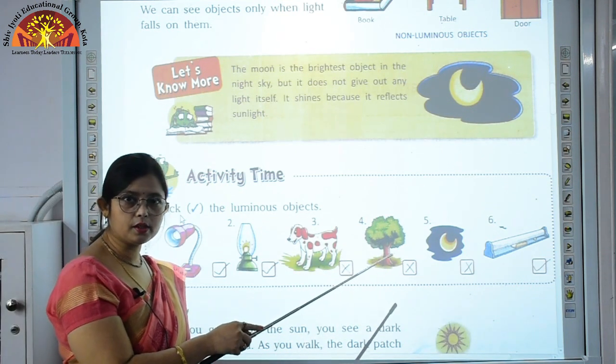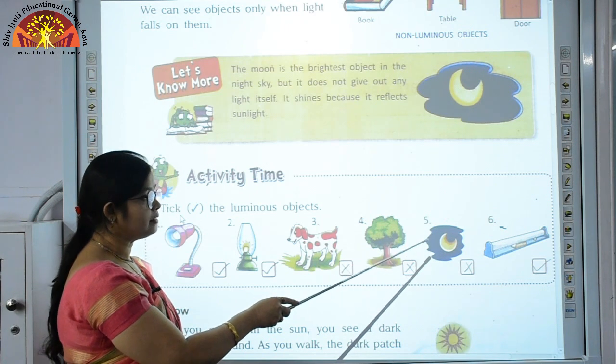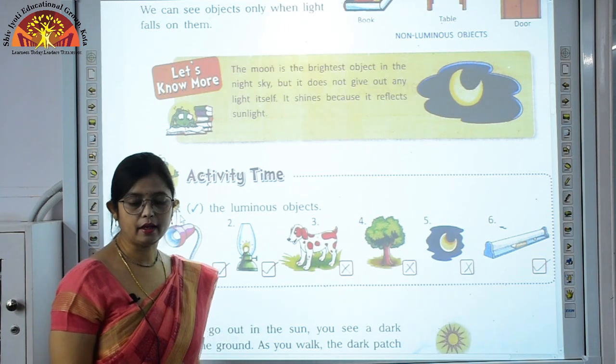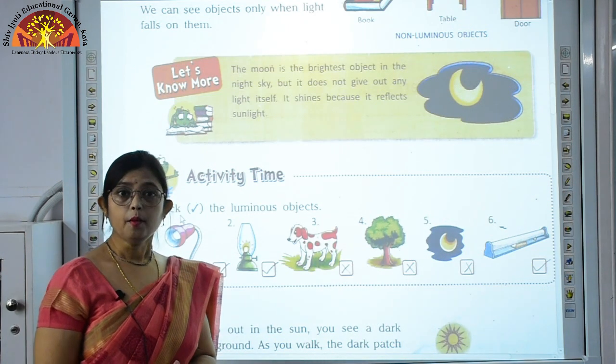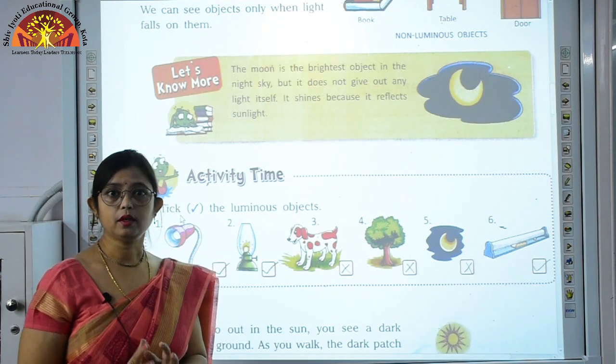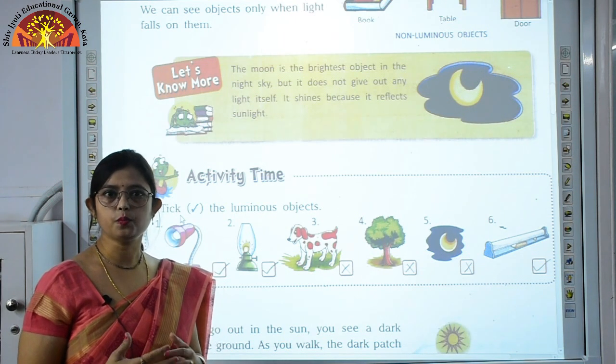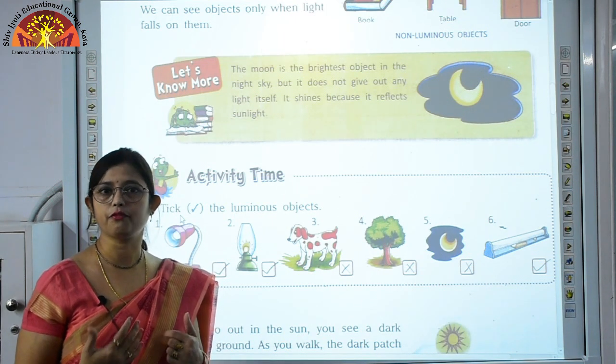Tree, is it a luminous body? No, so we put a cross over here. Now moon, is it a luminous body? So children, here the moon shines in the sky during the night time, but the moon is a non-luminous thing. Now why is it so? Because the moon does not give light of its own.